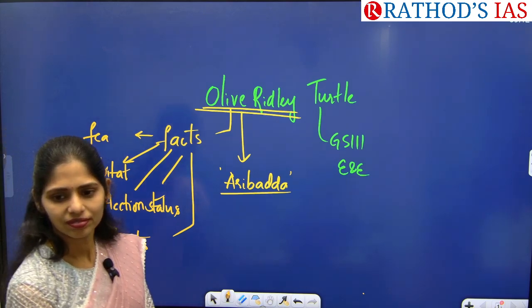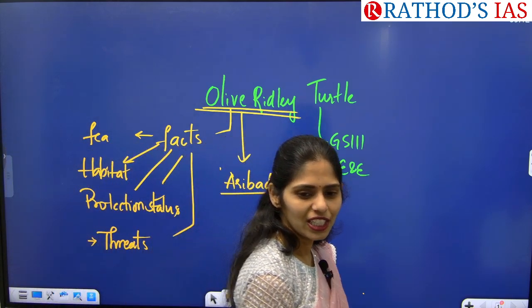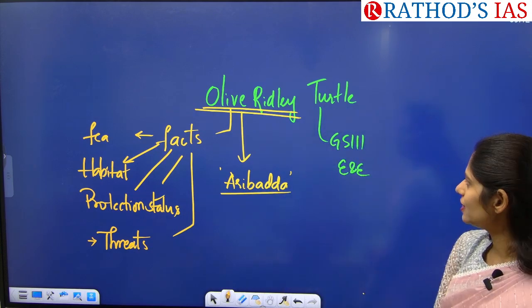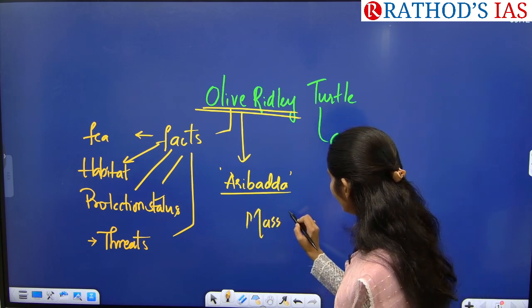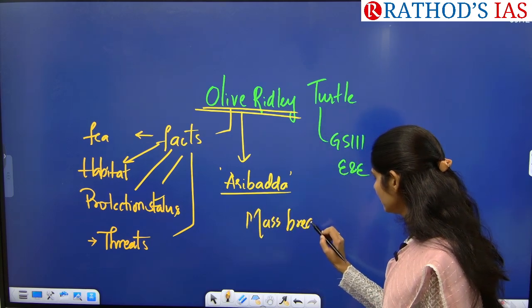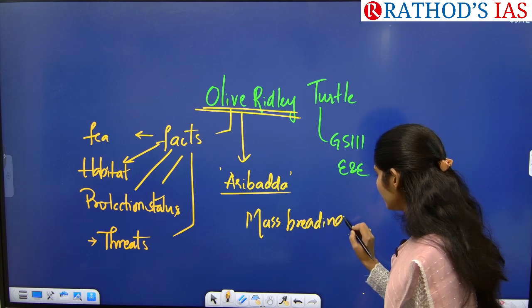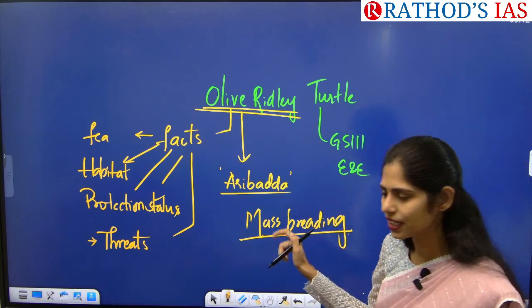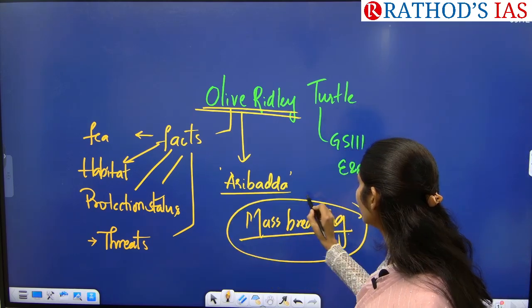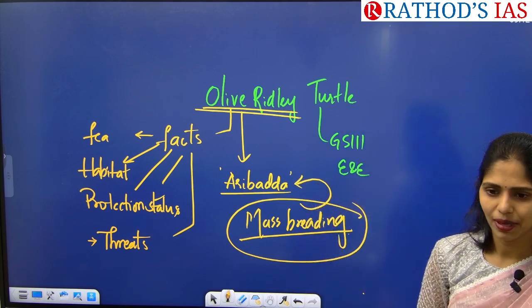Arribada. So one key specialty of this olive ridley is they go for mass breeding. So lakhs of turtles come to the shore, especially during this season for breeding, and this mass breeding is called arribada.